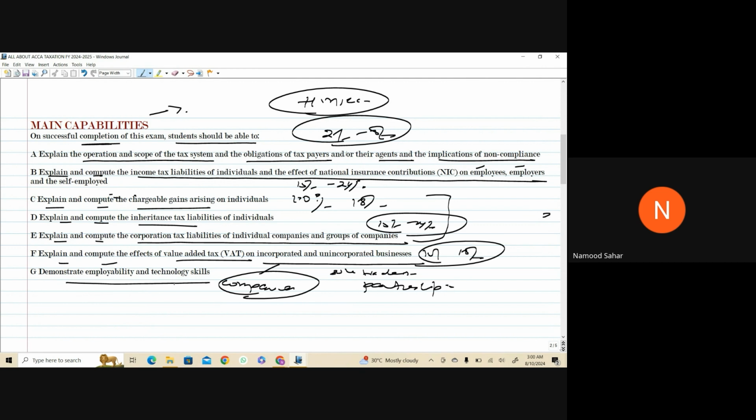Employability and technology skills is not any separate topic, rather it's just your practice. The examiner wants the student to practice all the questions on the CV practice platform so that in their exams they're not going to face any difficulty.